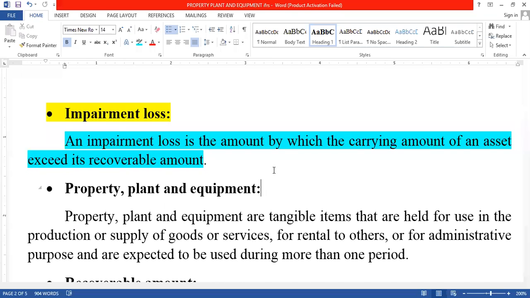When we are selling an asset, what amount do we get? For example, when we sell a machinery, the recoverable amount is 10 lakhs, but the carrying amount is 9 lakhs. What is the difference called? It is called impairment loss.